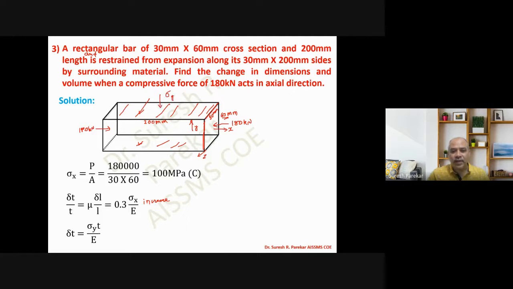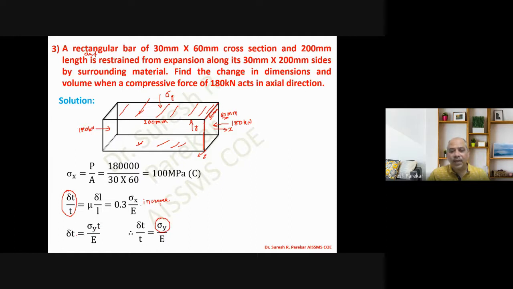And how much value do we require? Delta t is equal to sigma y t upon E, or I can say delta t by t is equal to sigma by E. So to reduce this, because we have to make it 0, this is an increase actually if we keep it free. Now we have restrained it, that means we require a sigma y value to restrain it, to decrease it, means again compression.